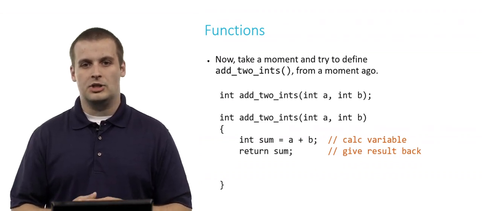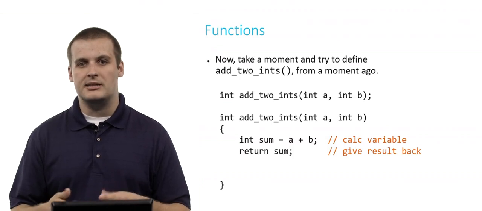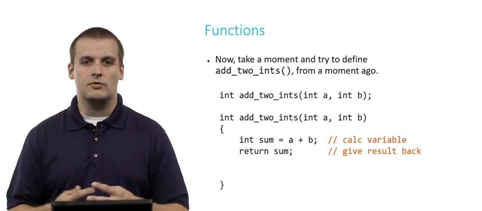And that makes sense given what we've declared and defined our function to do. Now you could also have defined the function this way. Int sum equals a plus b. Skip that first step. And then return sum.